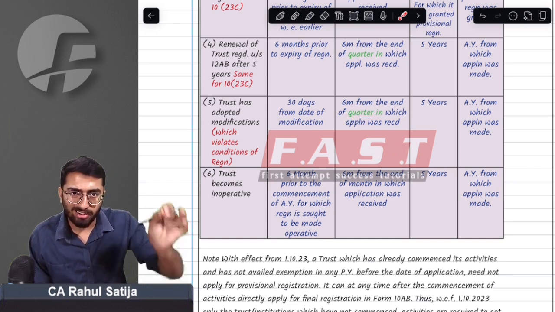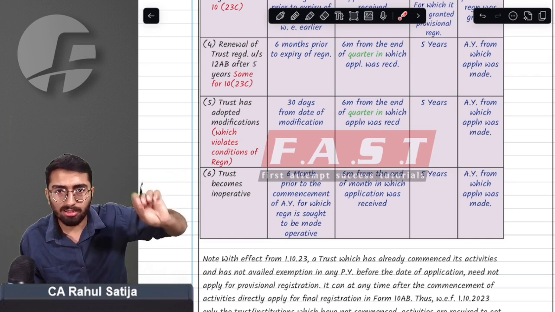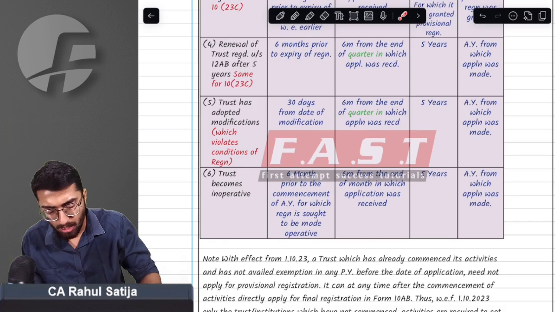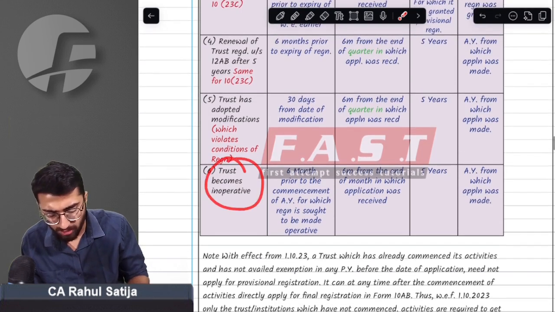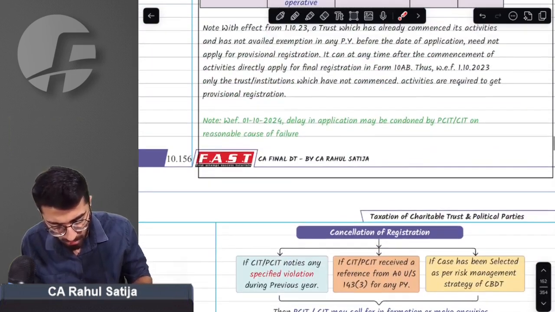In these three cases, earlier we used to have 6 months from the end of the month, but now this has been substituted to 6 months from the end of the quarter. This is the major change. The rest, in case of a trust becoming inoperative, remains the same: 6 months from the end of the month.